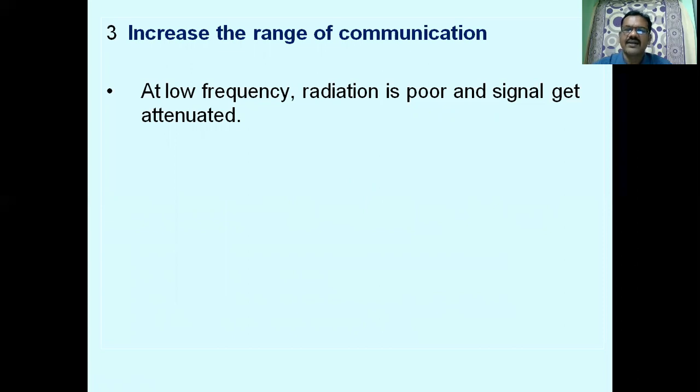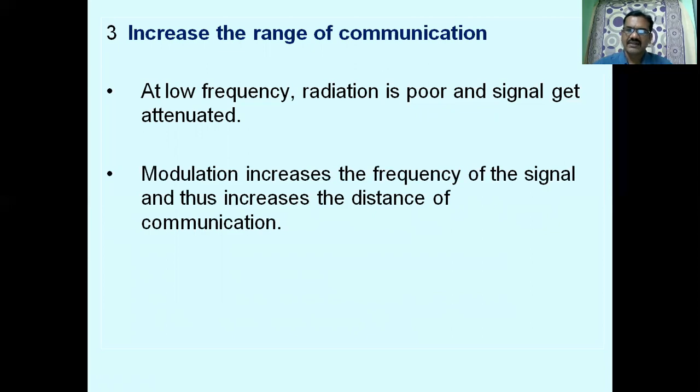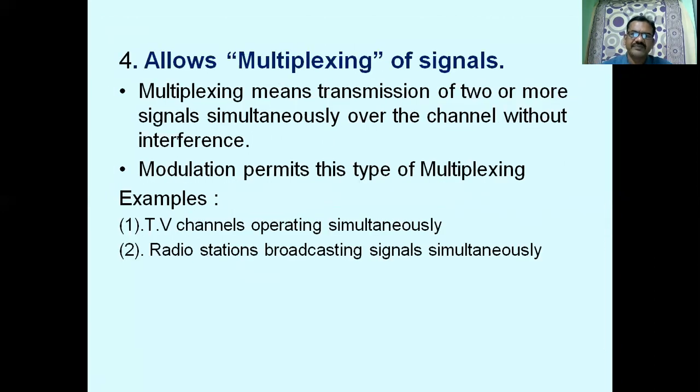The signal will get attenuated, and hence modulation is required. So modulation increases the frequency of the signal and thus increases the distance of communication. Long distance communication nowadays is particularly important to provide global communication of the signals from one place to another place, and hence modulation is required.